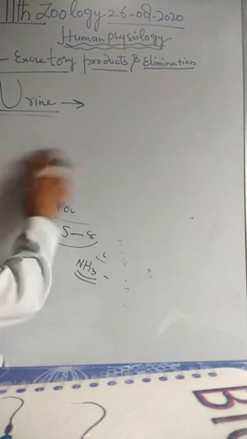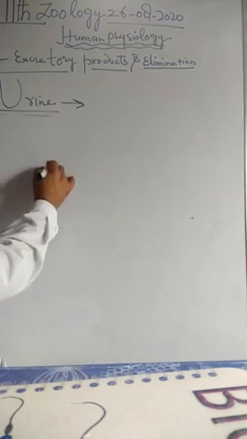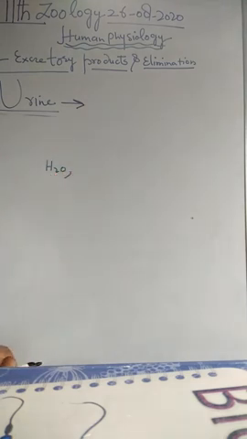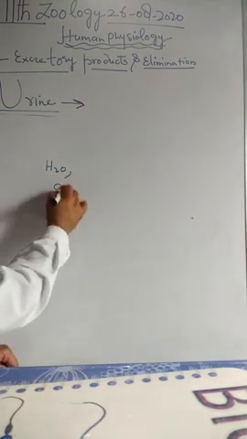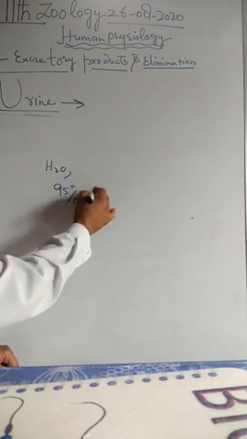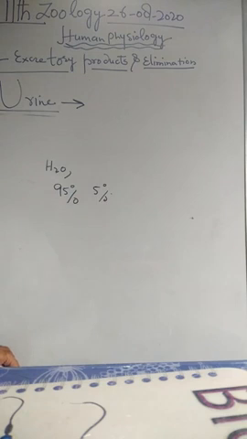So far as the chemical composition of the urine is concerned, urine consists of, first of all, the water. It contains organic and inorganic substances. Water forms 95% of the composition. The other substances form the 5%: organic and inorganic substances. The organic substances are mainly nitrogenous compounds, but small amounts of non-nitrogenous compounds are also present.